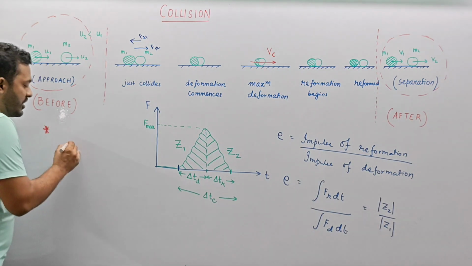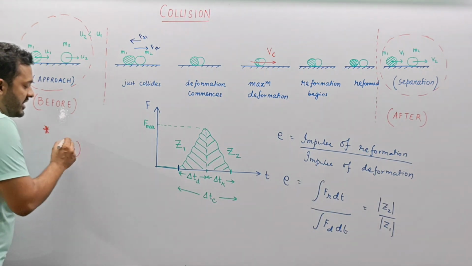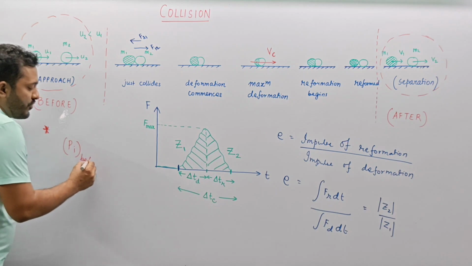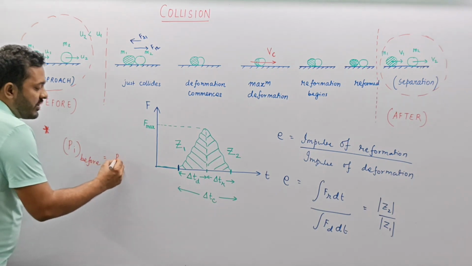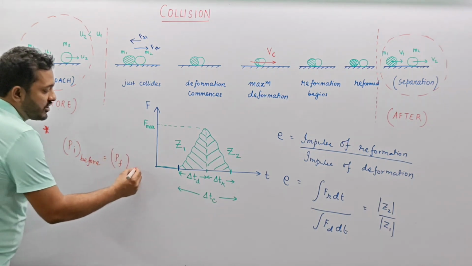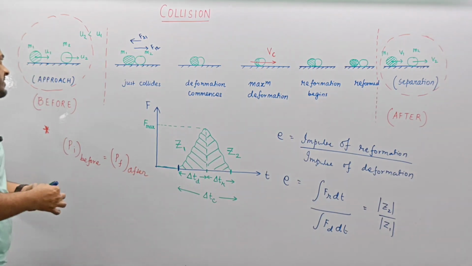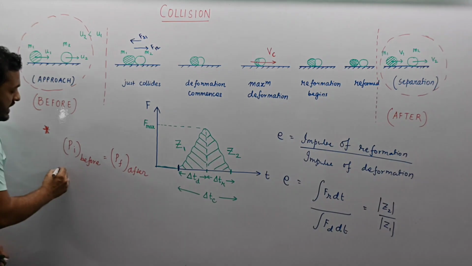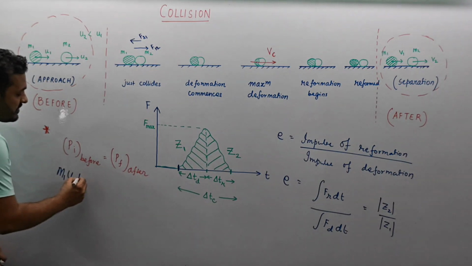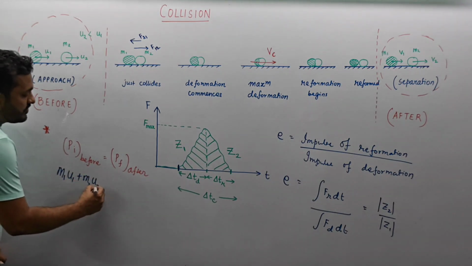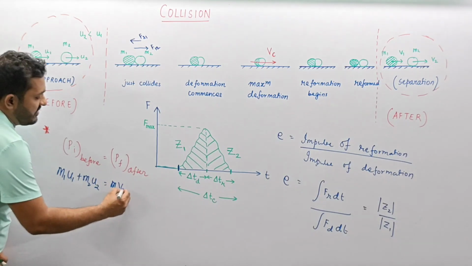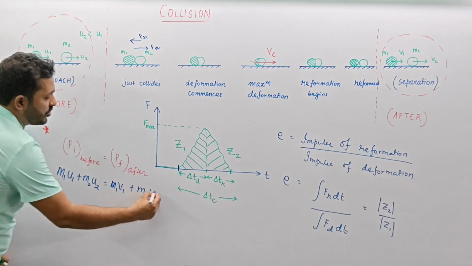Momentum is conserved during collision, and we say that the initial momentum before collision is equal to the final momentum after collision. And over here, if we apply conservation laws, then we can write this equation: m1 u1 plus m2 u2 equals m1 v1 plus m2 v2.